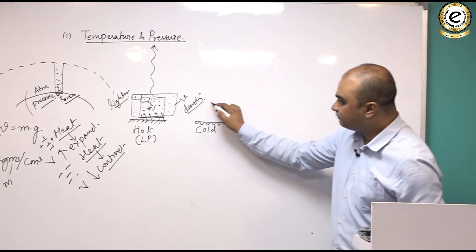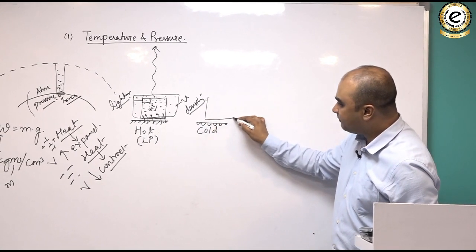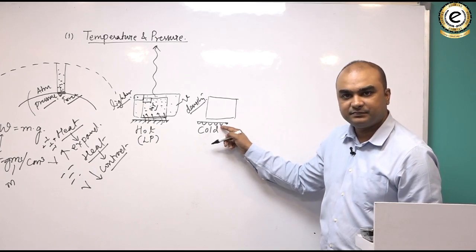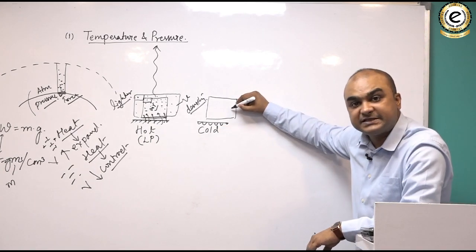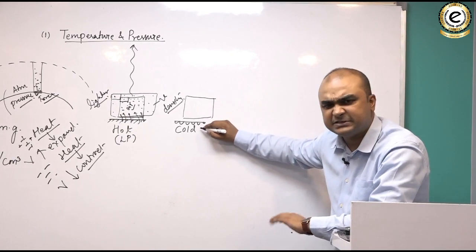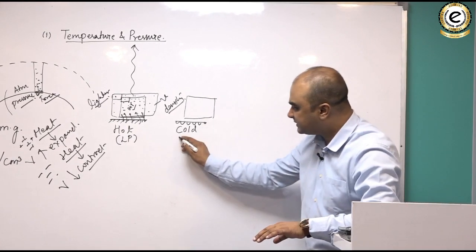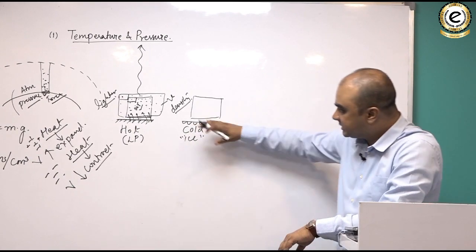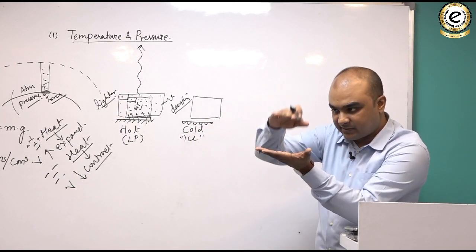Look here, suppose there is an air parcel which is relatively warmer than this surface. It means the temperature of this air parcel is more when compared to this surface. This surface is extremely cold. समझ लो ये ice से बना हुआ है ये surface. Something like that. Clear? समझ लो एक glacier के ऊपर एक air parcel आकर rest होता है.